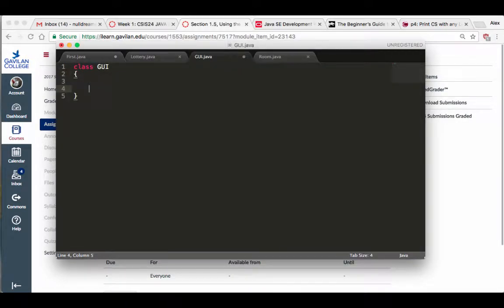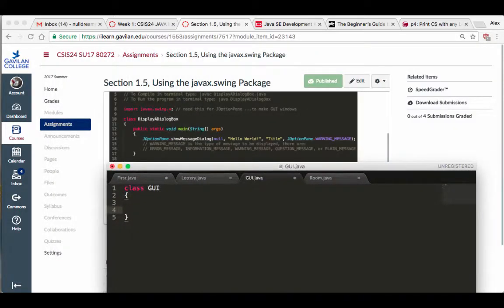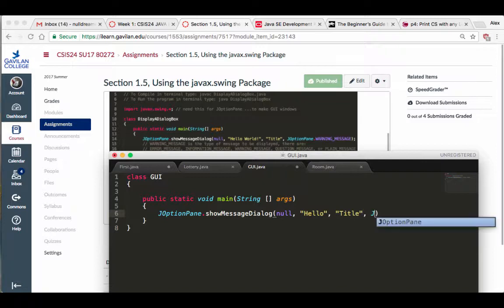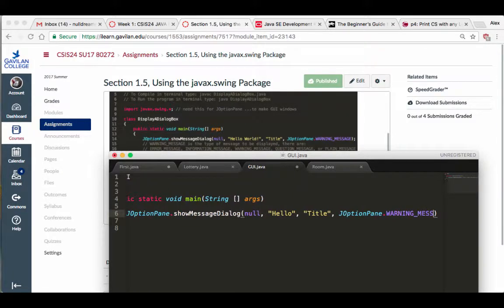And in there, if you notice the little example, what do they have? They have public static void main, the usual. That's just to get the program going. Args. And then under it, you have JOptionPane.showMessageDialog, and then there's a null in there, and then there's a message, and there's a title, and then there's JOptionPane.WARNING_MESSAGE.